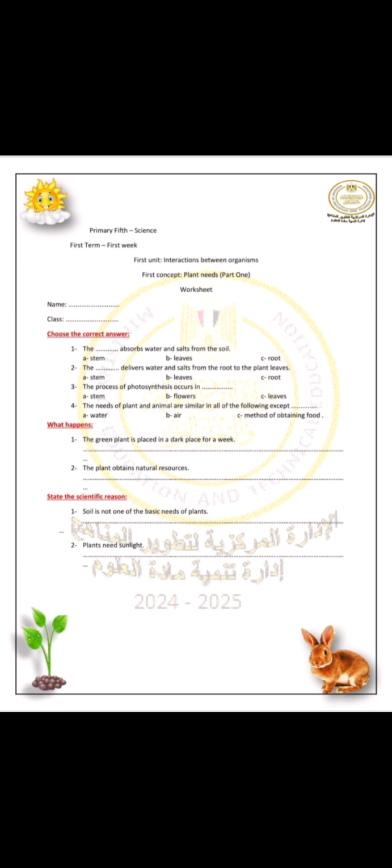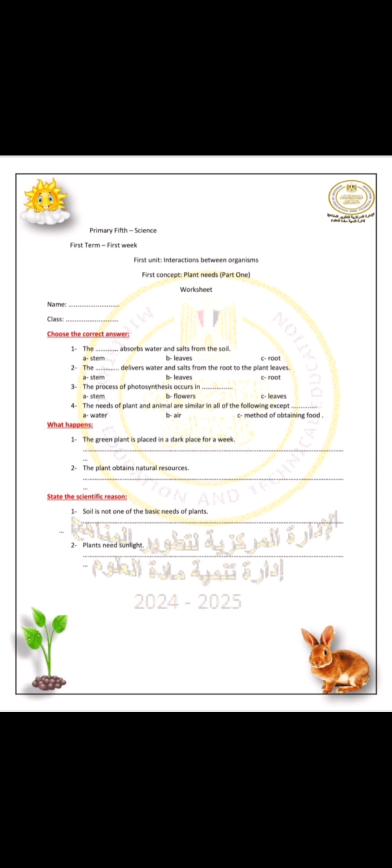ايه part from plant اللي absorb water and nutrient from the soil؟ roots. The space deliver water and salts from the root to the plant leaves. مين اللي بيوصل الووتر والسولت from root to the leaves؟ هيكون الإجابة stem. The process of photosynthesis occur in leaves.